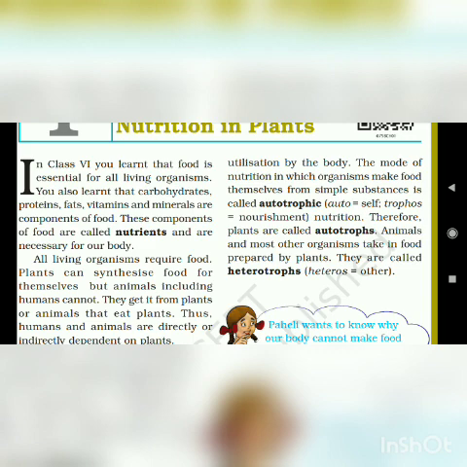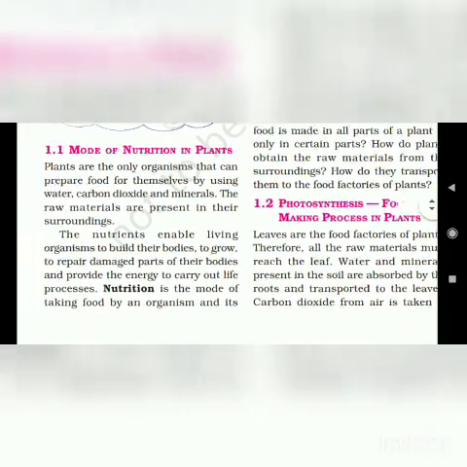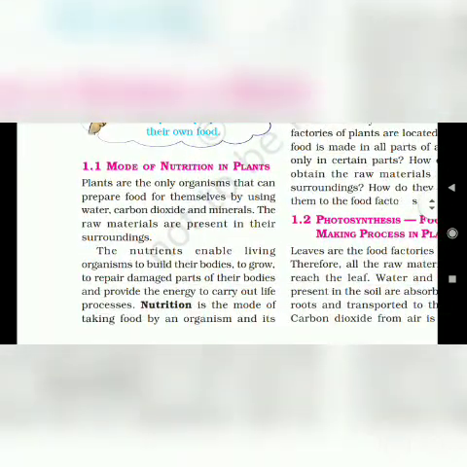Now let's check out a question. We may ask where the food factories of plants are located. Food factories of plants are leaves. So underline it, it's important that leaves are the food factories of plants. Next is photosynthesis, the food making process in plants. We'll continue this in the next video. Food factory means the kitchen. Where is the kitchen? The leaf is the plant's kitchen.